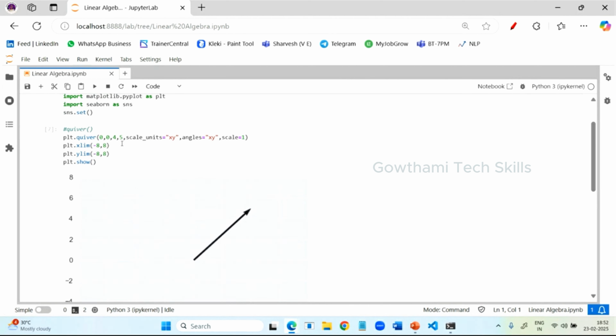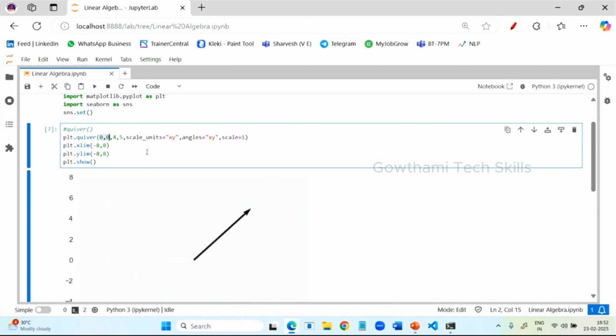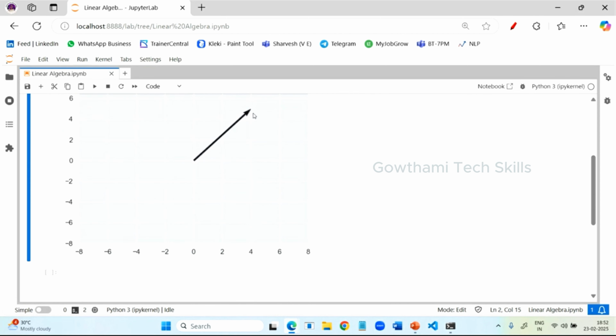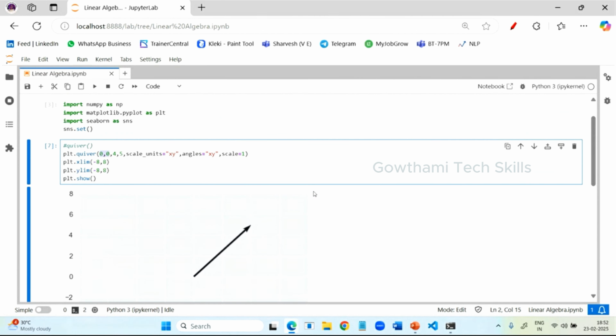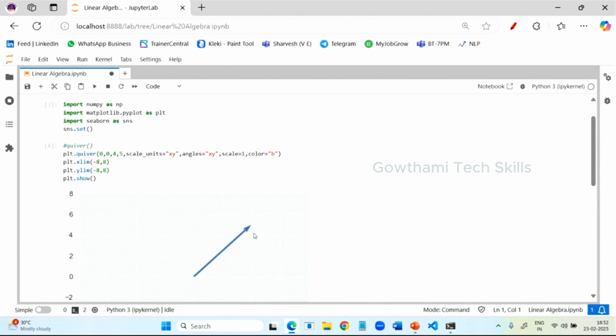Yes, this 0 is origin, 4, 5 is on x-axis it is 4, and y-axis it is having this one. If you want to generate some other colors also, you can. For example, the color of the arrow is black only. If you want to provide some other color, just provide color equal to b, then it will be something like a blue color. So this and all is very simple, you can do it. So this is one vector, for 4, 5.